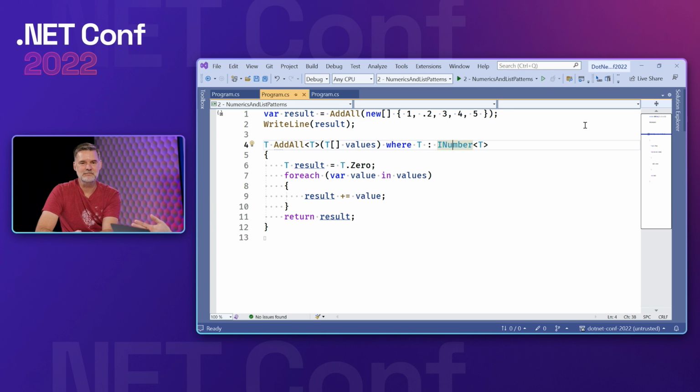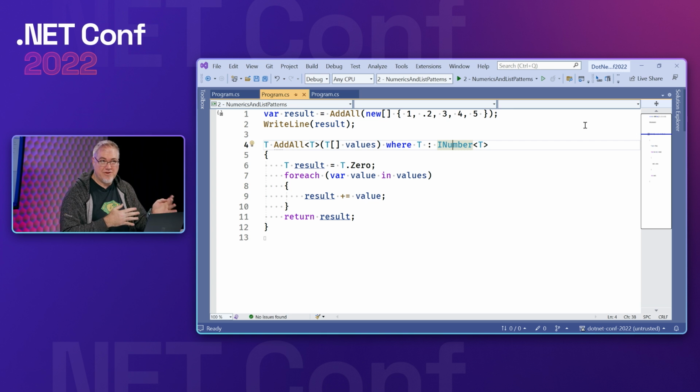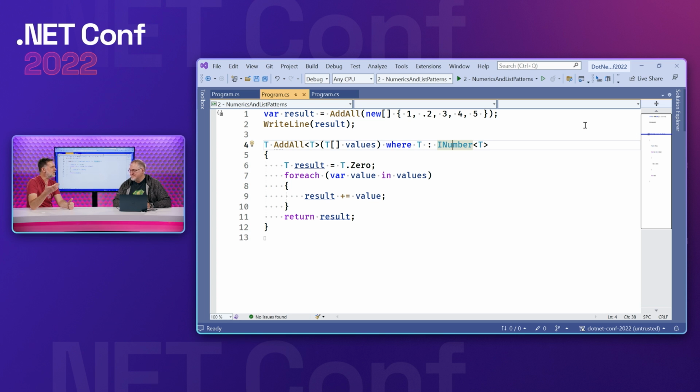Yeah. We can talk a little bit about... So, we talked earlier about required properties and how we continue to refine and evolve larger feature areas in the language. Another one that we've been consistently doing that with over many releases, I think most releases since C# 7, is pattern matching. Pattern matching, which is this gift that keeps on giving, right? Yep. In C# 7, we added pattern matching for the first time.